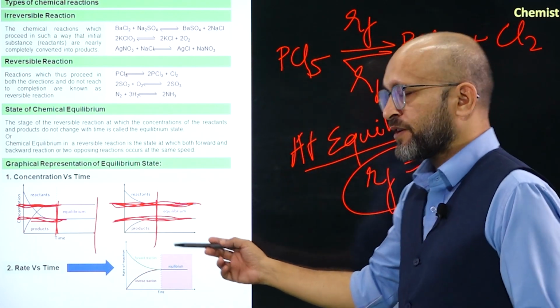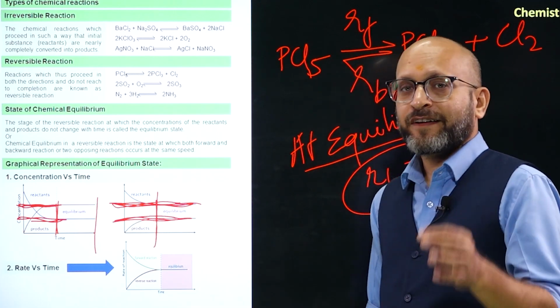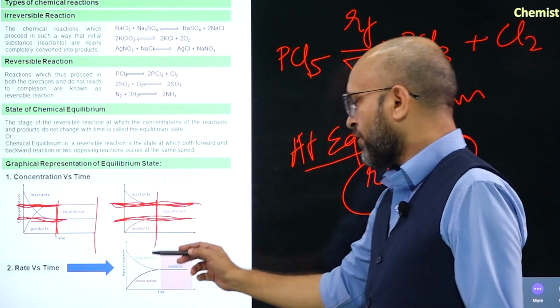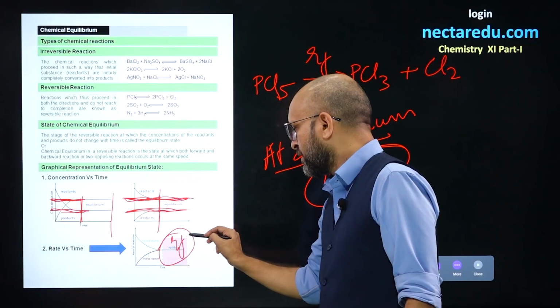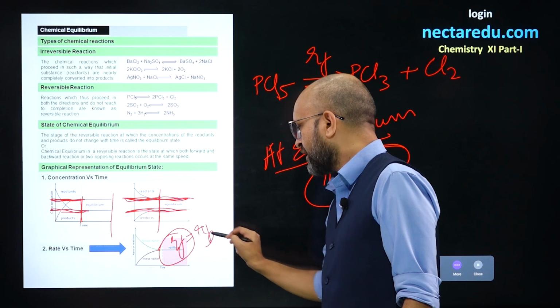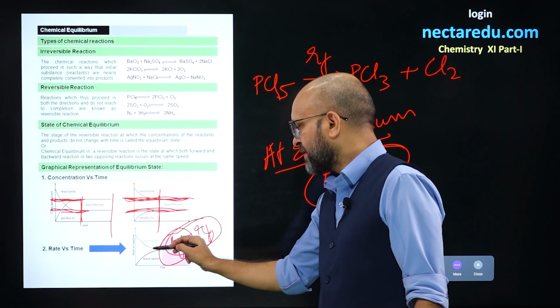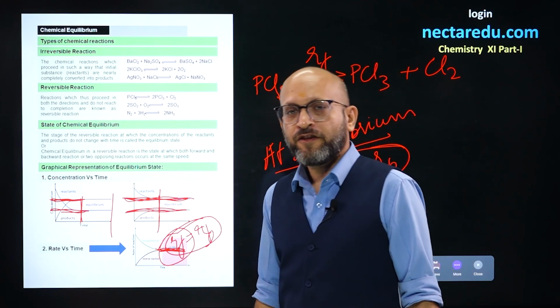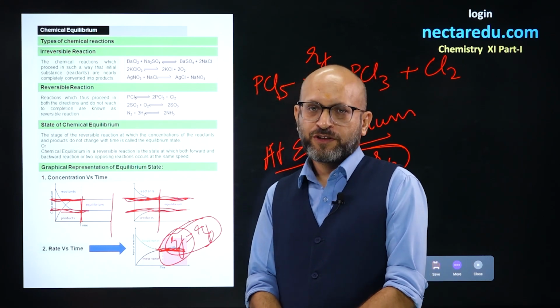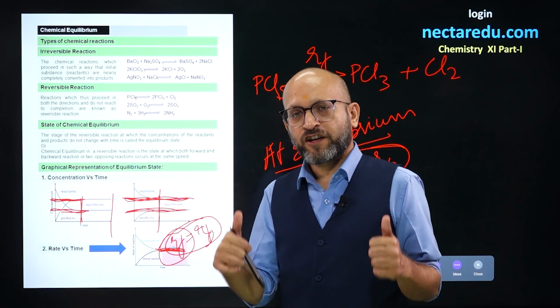In this graph you can check, it is talking about rate of reaction. The rate of forward reaction and the rate of backward reaction become equal to each other at equilibrium. So this is the equilibrium condition, where the rate of forward reaction becomes equal to the rate of backward reaction. These are the explanations for the equilibrium condition.